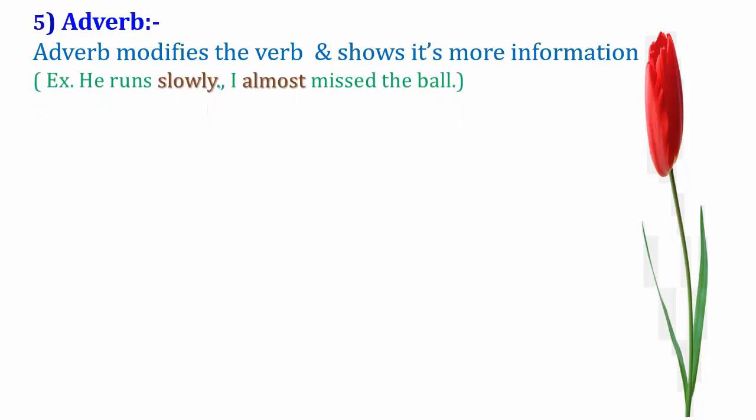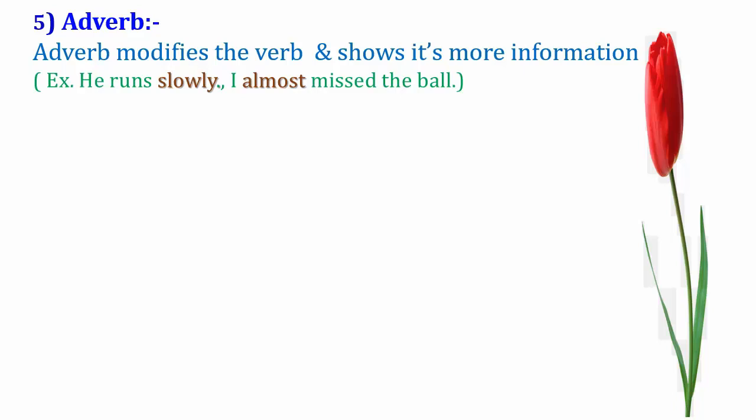The next parts of speech is adverb. What is adverb? An adverb modifies the verb and gives more information, means it tells more information about the verb. Here the example: he runs slowly. Verb run. He runs, तो धावतो in Marathi. But how? Slowly means we are telling more information about that word. So that is the adverb. Here the word almost, that is also an adverb. I almost missed the ball.